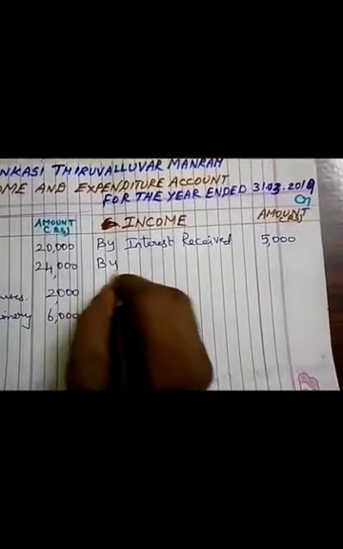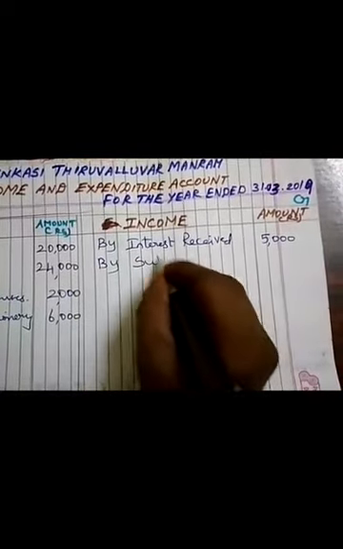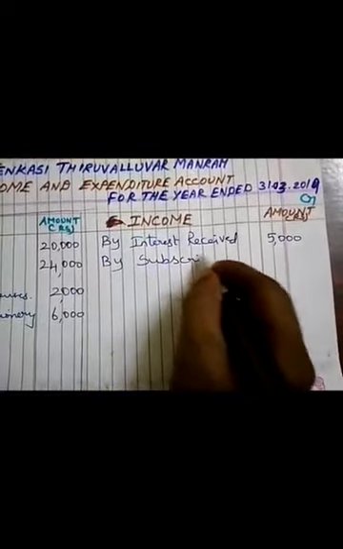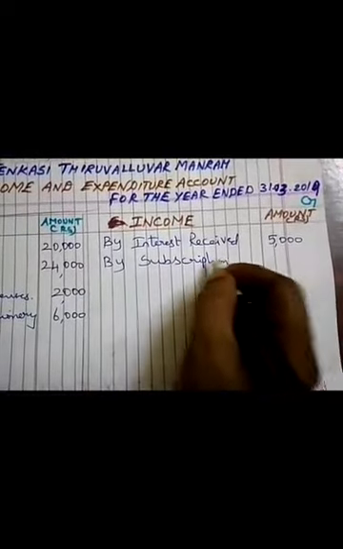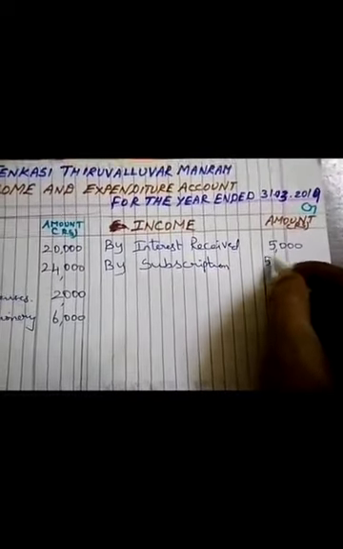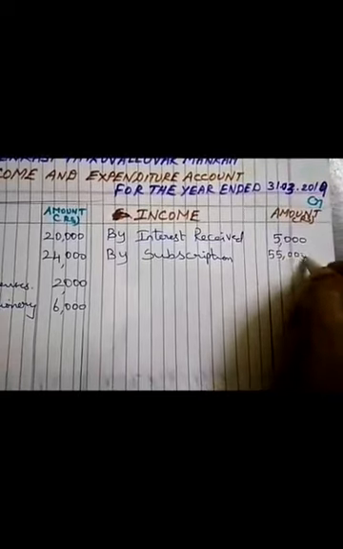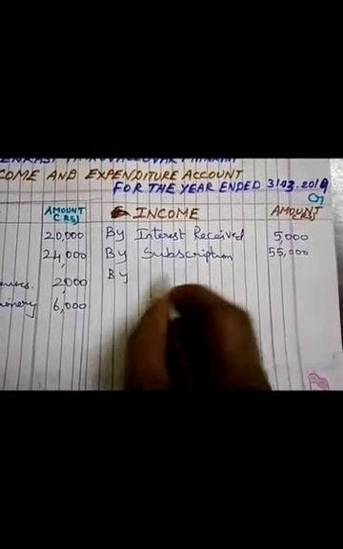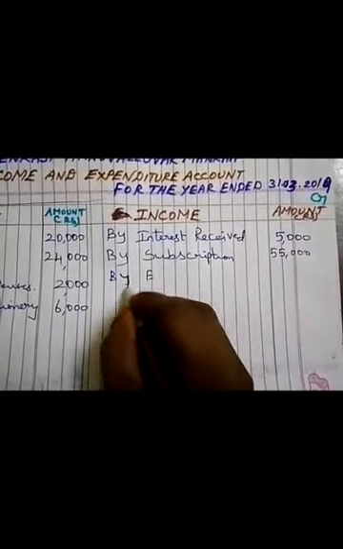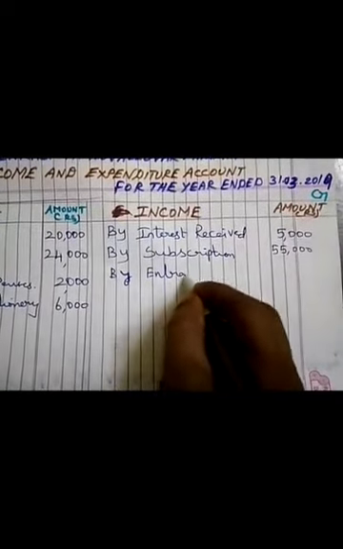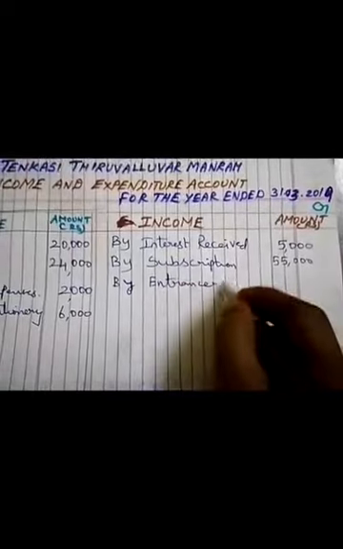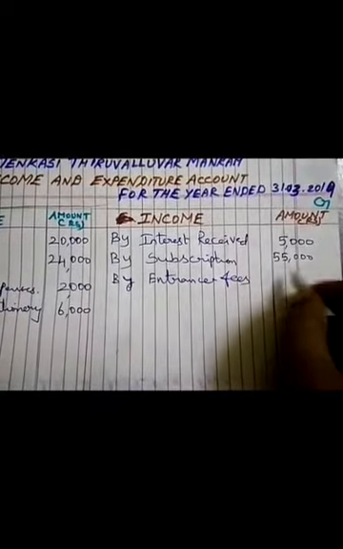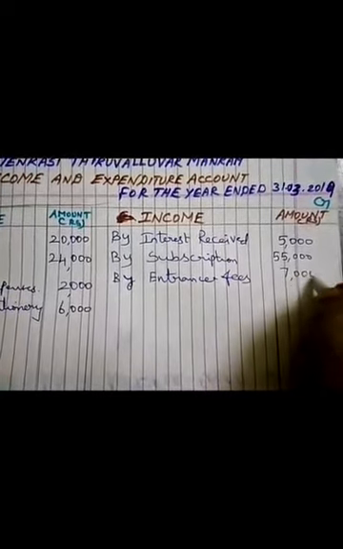By subscription: subscription is also a revenue receipt, 55,000. By entrance fees, 7,000.